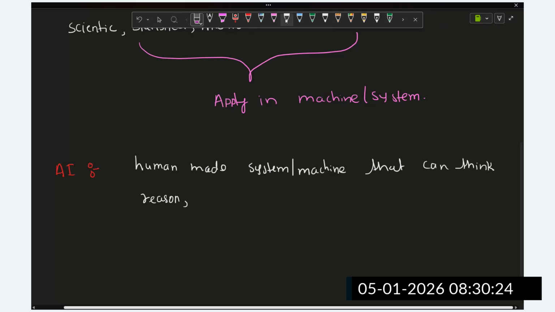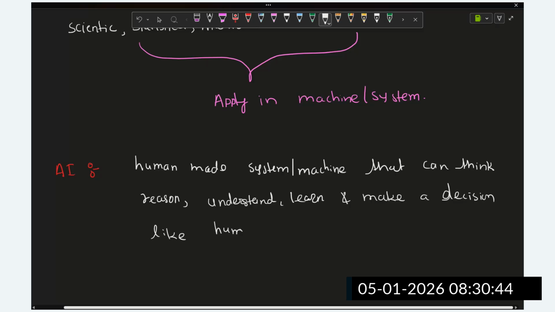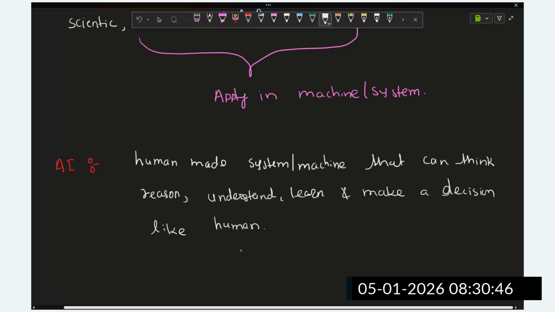I can mention it like this: it can understand, learn, and make a decision like a human, like human intelligence. So this is the simple definition of AI.